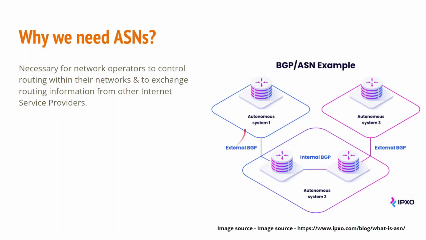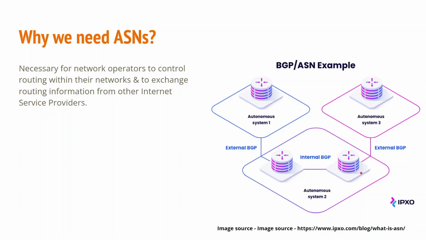Here the external BGP of autonomous system 1 will be connected with another autonomous system 2, and here a use case has been explained wherein another block of IP addresses or prefixes will be internally connecting with each other, and this is in turn connected with another autonomous system 3. Basically here we can see the blocks of AS. So this is a logical representation. If autonomous system 1 wants to communicate with autonomous system 3, it is done via autonomous system 2, so that is a transit autonomous system. It works in between 1 and 3 so that the things communicate.